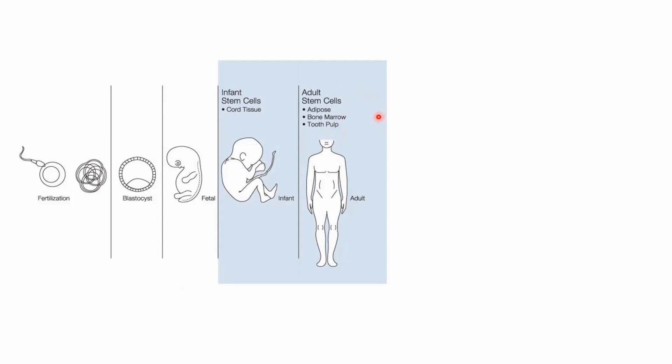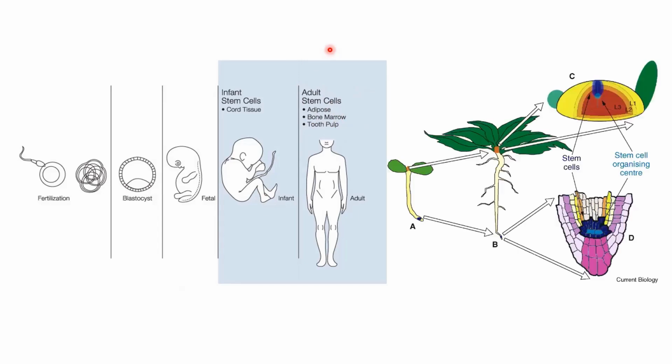It's just about reading that paragraph about sources of animal cells, and I just gave an example that the infants and the adults, some types of adult stem cells are also involved in providing the store or the source of the stem cells in adults. So this adipose, this bone marrow, and this tooth pulp is actually the store or the source of the adult stem cells. In case of plants, there's a tissue which is called the meristem tissue.